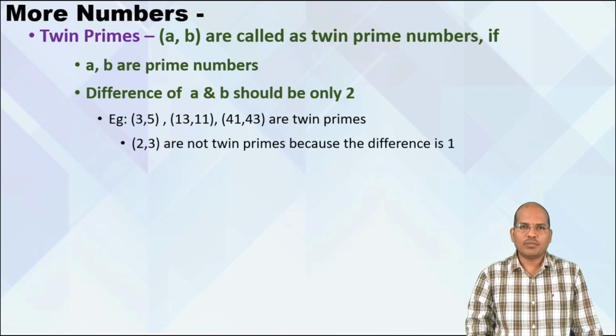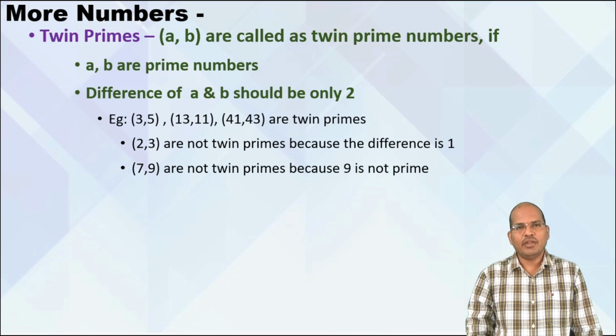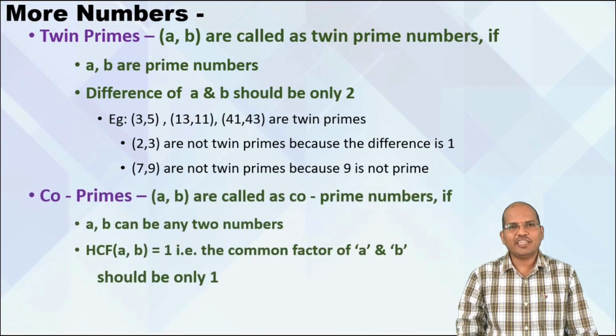2 and 3 are primes, but the difference is not 2, so they are not twin primes. Similarly, 7, 9 are not twin primes because though the difference is 2, 9 is not prime. Going ahead, let us see the concept of coprimes. What are coprimes? Any two numbers are called coprimes if their highest common factor is only 1. So A, B are called coprimes only if the highest common factor of A and B is only 1.